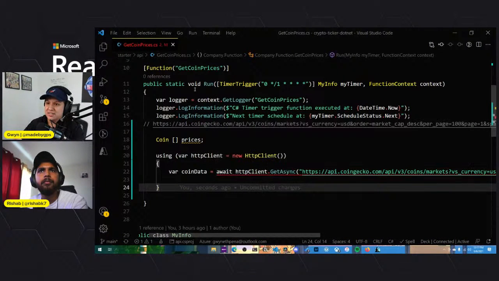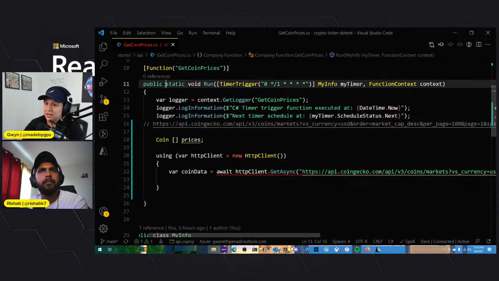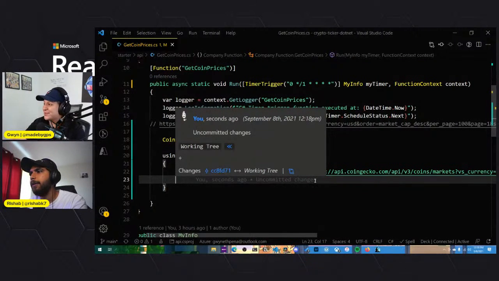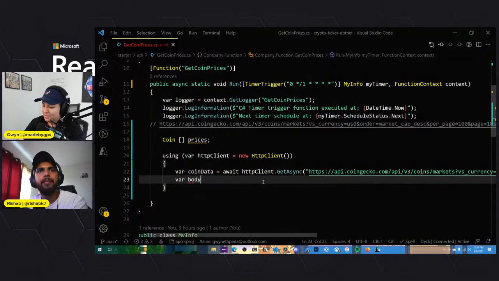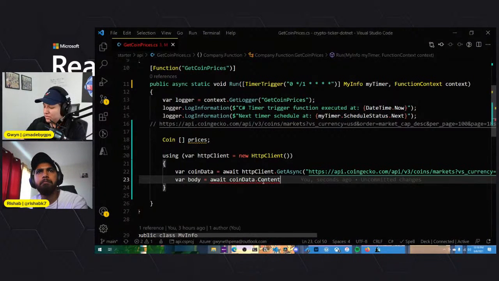What error am I getting here? Oh, it's telling us the await operator can only be used within an async method. So we'll probably have to do public async. I think that's enough. We'll see when we run it what errors we run into. And then we need to get the body. So we'll do var body. Body is going to equal await coin data dot content. And then we need to read this as string async.